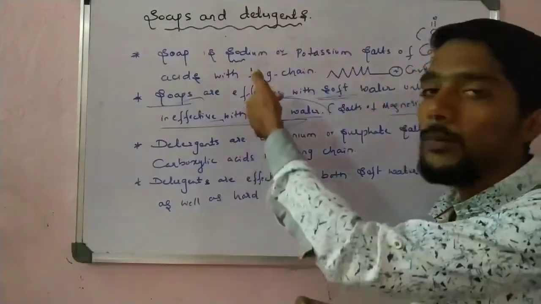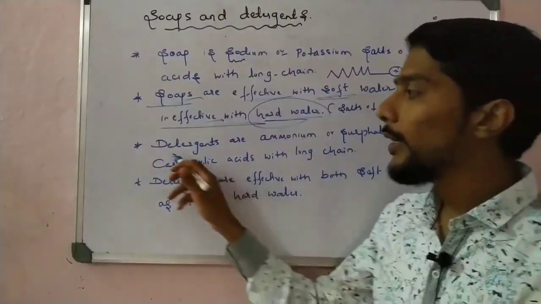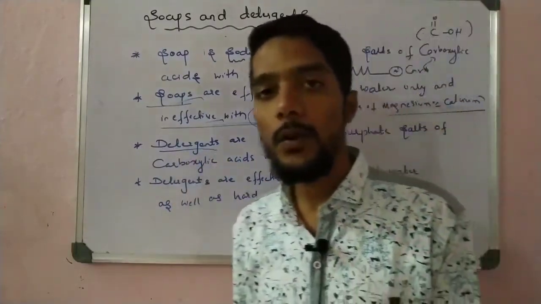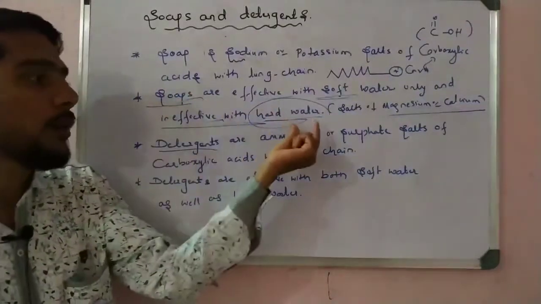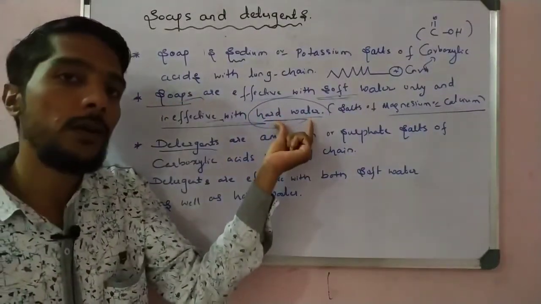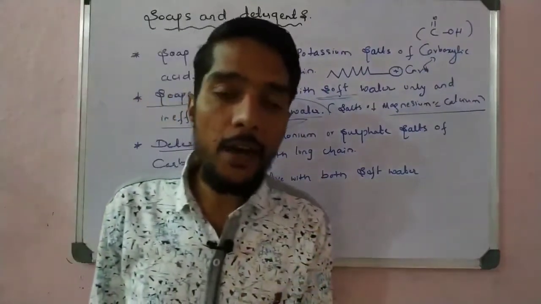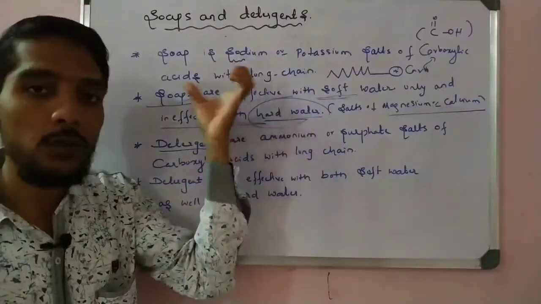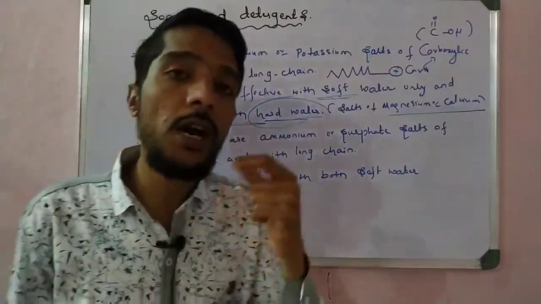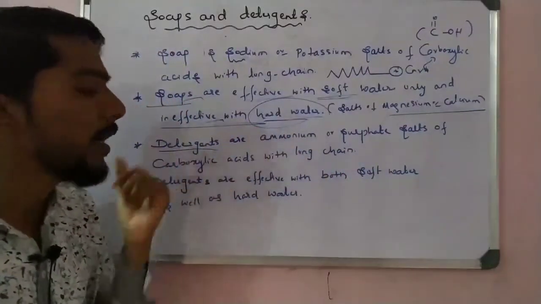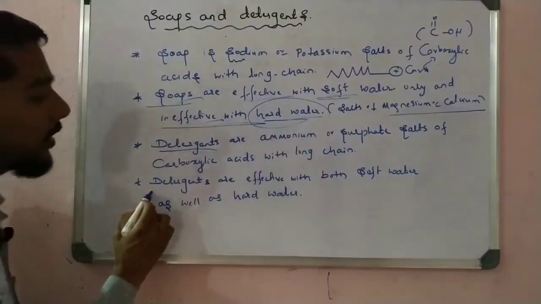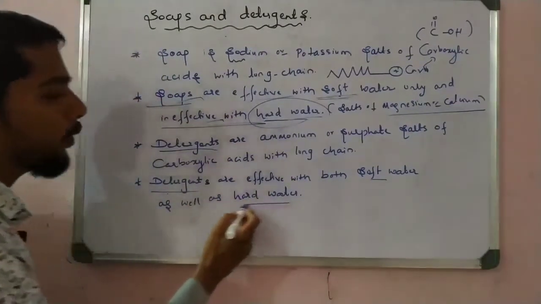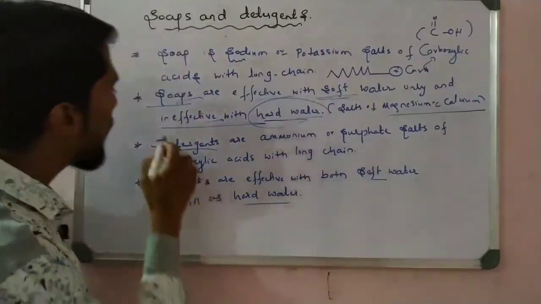So to overcome this problem, a new substance was formed, and that is called detergent. To overcome this disadvantage of soap, that is hard water, we needed to create another substance which also works in hard water. Soap works in soft water, but we require another substance which also works in hard water, and that substance is called a detergent. So the fourth point: detergents are effective in both soft water and hard water.